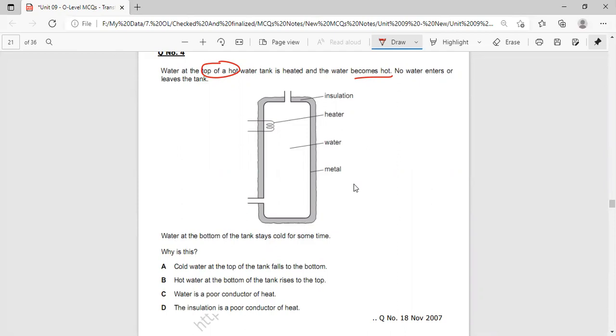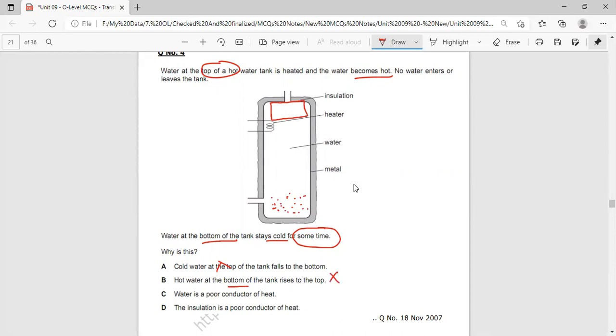and the water is going to heat up very quickly. But now the heater is placed at the top of the surface and it takes more time to heat up the water. Water at the bottom of the tank stays cold for a long time, which means the water which was present over here is not supposed to heat up very quickly. Cold water at the top of the tank falls to the bottom? No, because convection currents take place like this. Hot water at the bottom of the tank rises to the top? It is being heated at the top, so it is not possible.